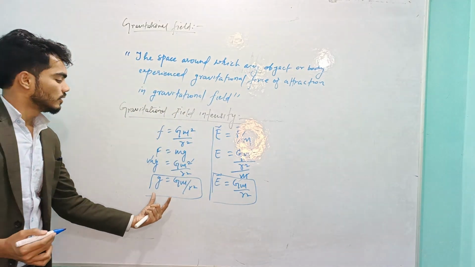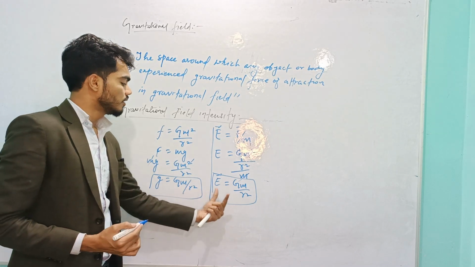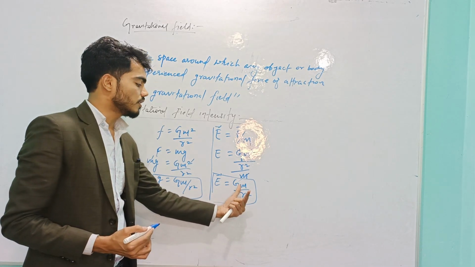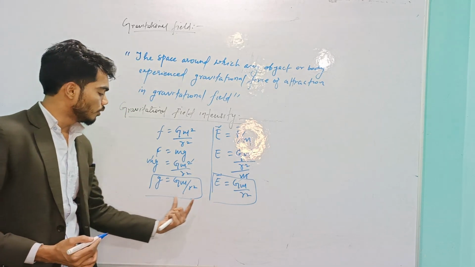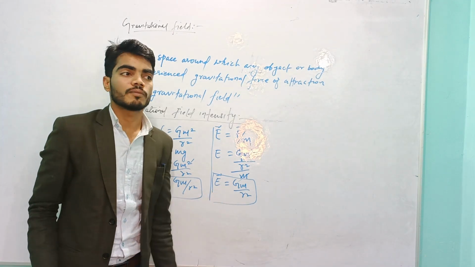What do you observe? This g, acceleration due to gravity, is GM upon r square. The intensity of the gravitational field is the same, GM upon r square. Both are the same formula. So what is the difference between them?